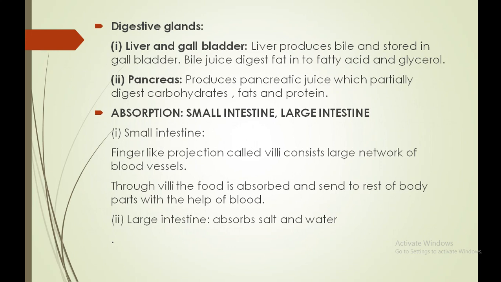Okay, in the large intestine, the last portion is absorbed, that is, from whatever food remains, the large intestine absorbs the salt and water. So almost all useful components are absorbed by the small and large intestine, and whatever food is left is considered undigested food. This undigested food is also considered fecal matter. Fecal formation happens in the large intestine. So the absorption process is done.